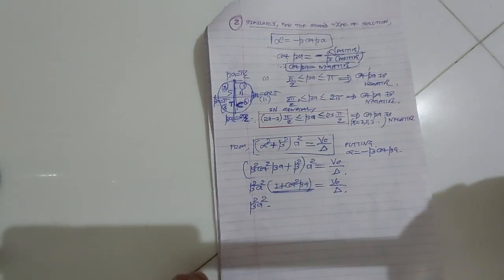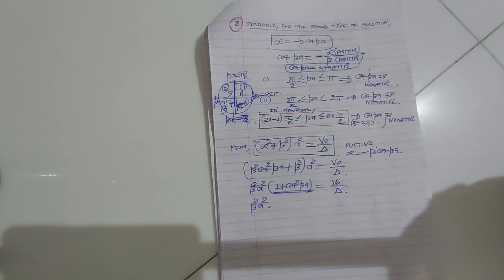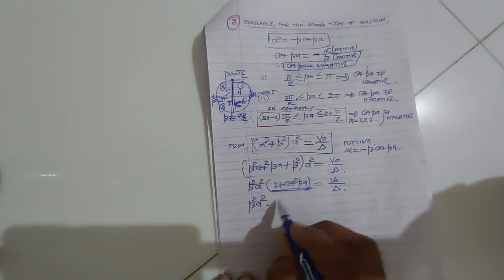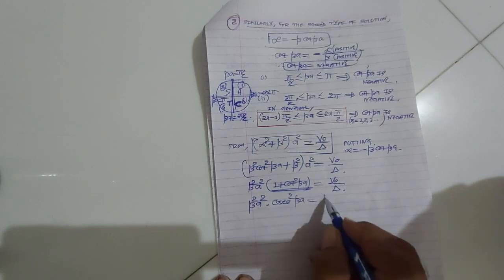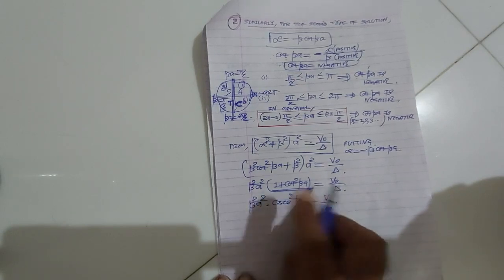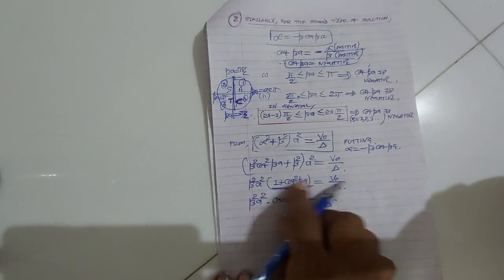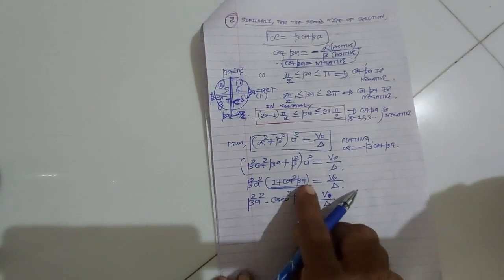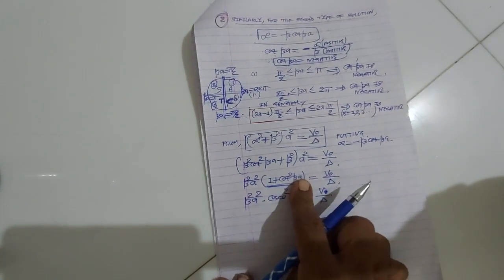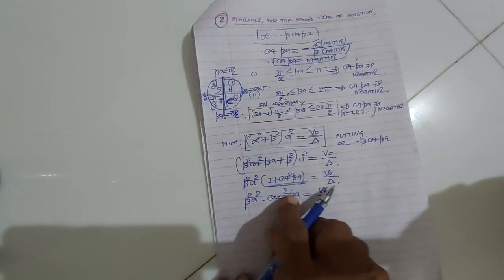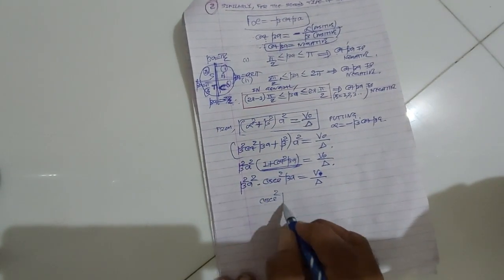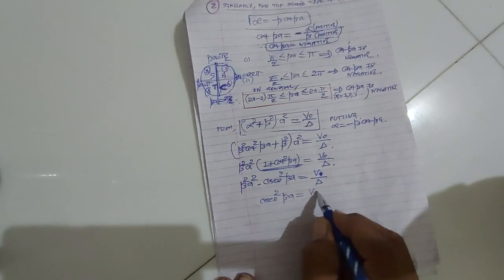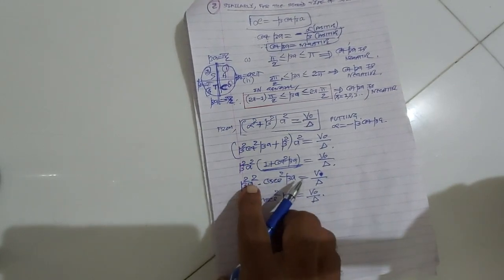Now this 1 plus cot square beta a is nothing but cosec square beta a. You have studied very well that 1 plus tan square beta a is sec square beta a, and 1 plus cot square beta is cosec square beta. It is v0 upon delta. Therefore cosec square beta a is equal to v0 upon delta, and beta square a square I am taking